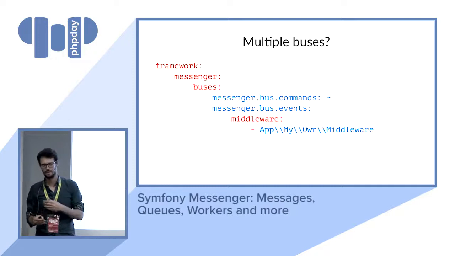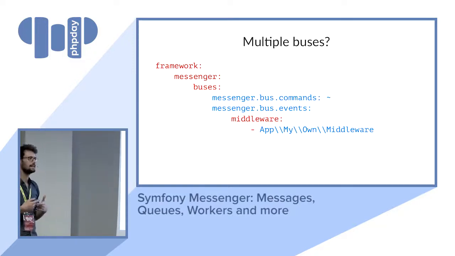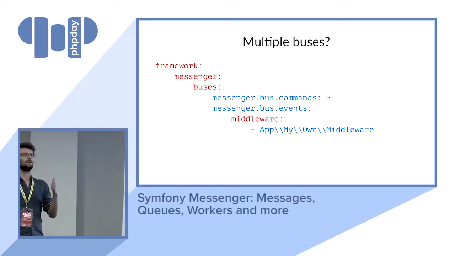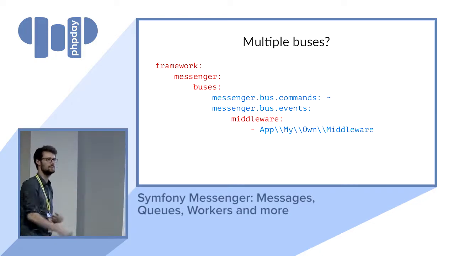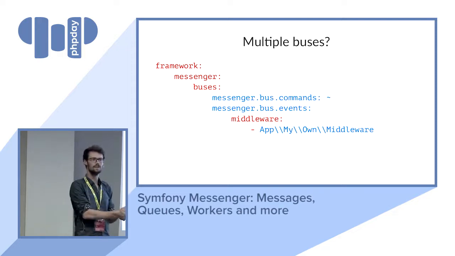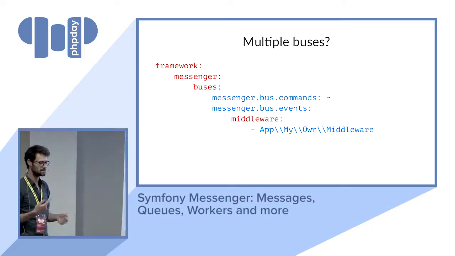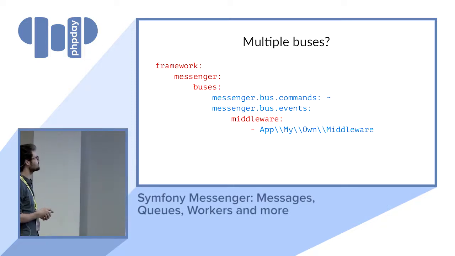So middlewares, I spoke about it a little bit. That's something that is executed every time a message is dispatched to the bus. It helps you add some capabilities to the message bus. Typically, that can be validating that whoever is sending the message has the security or the permissions to do that, these kinds of things, wrapping it into a Doctrine transaction or this kind of stuff.